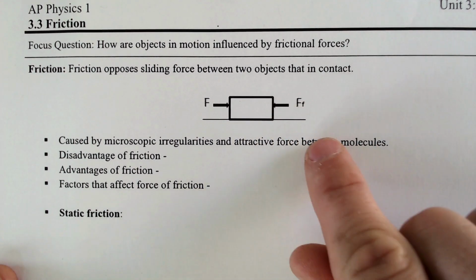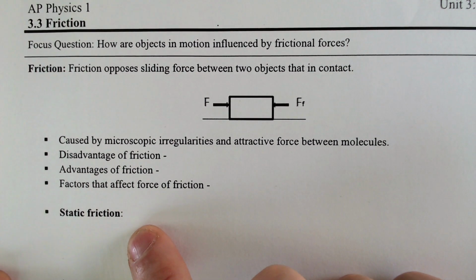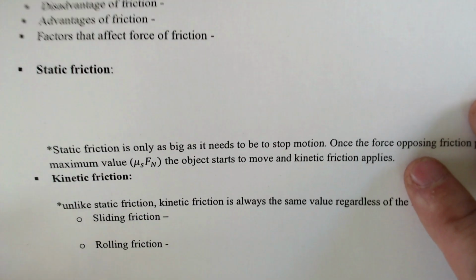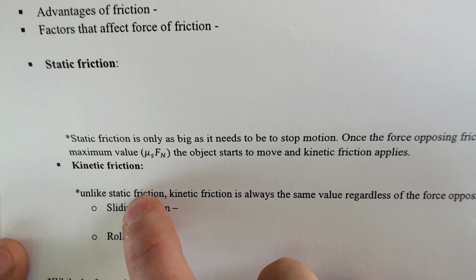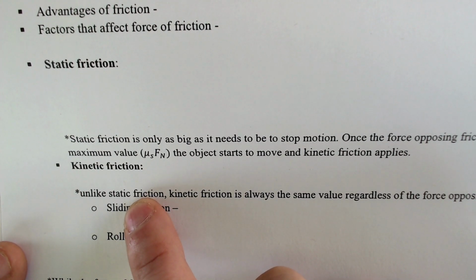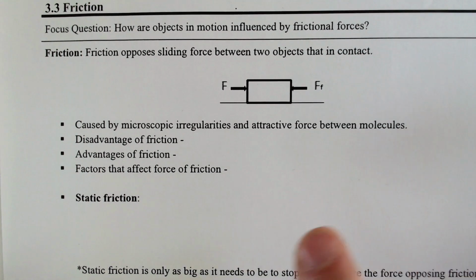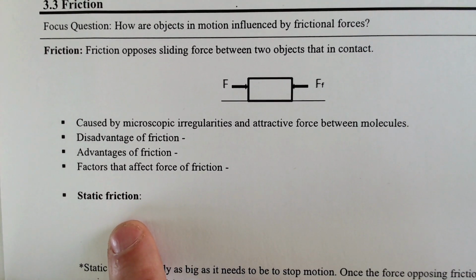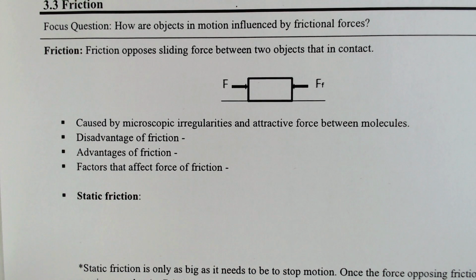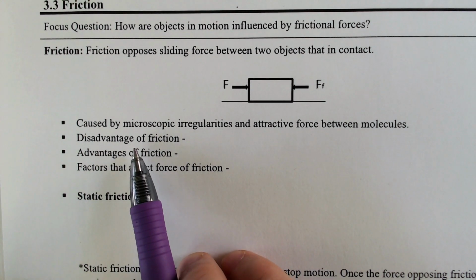And there are two different types of friction. There's something called static friction, which is when an object does not move, and there's something called kinetic friction when the object decides to move even though there is friction opposing it. So static friction occurs whenever you're trying to push an object that is just plain old too dang heavy, or when the friction is just so great, like if you were trying to push something that was stuck together with glue.